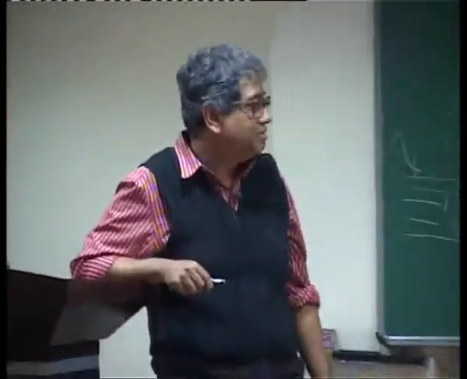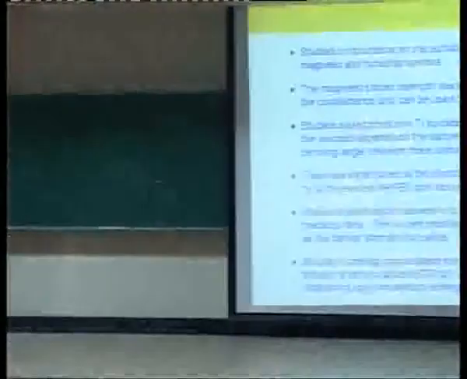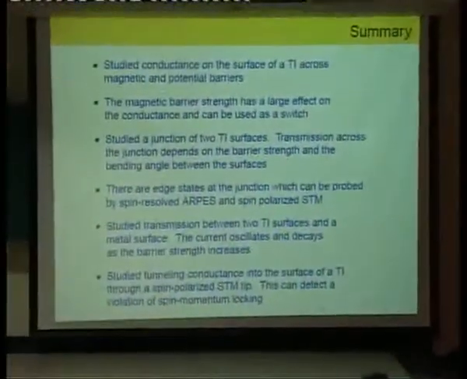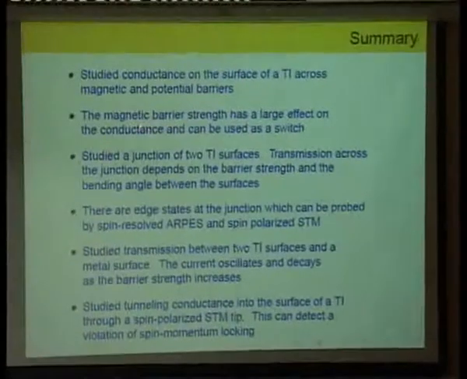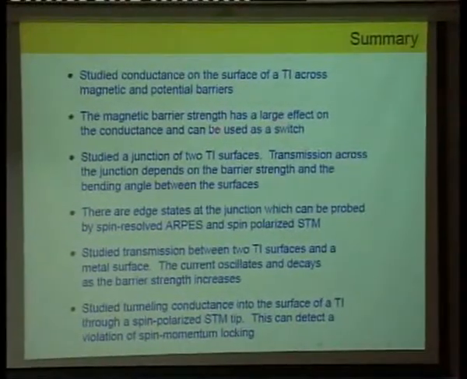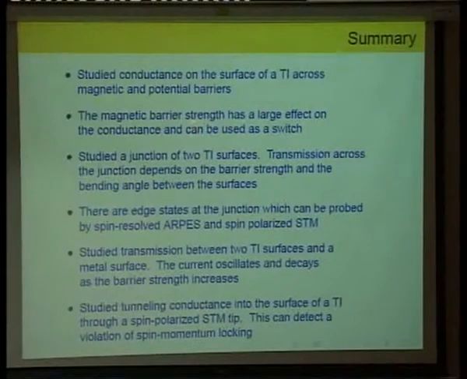Okay, so this is a summary. I've already gone through all this. We studied conductance on the surface of a topological insulator across magnetic and potential barriers, and I showed that if the magnetic barrier is large, it can cut off the current, so it can act as a current switch. We looked at a junction of two topological insulator states and showed how the transmission depends on the barrier strength and bending angle. I pointed out the edge states at the junction, and they might in principle be probed by spin resolved ARPES and spin polarized STM, because they have a dispersion and spin polarization which is different from the surface states.